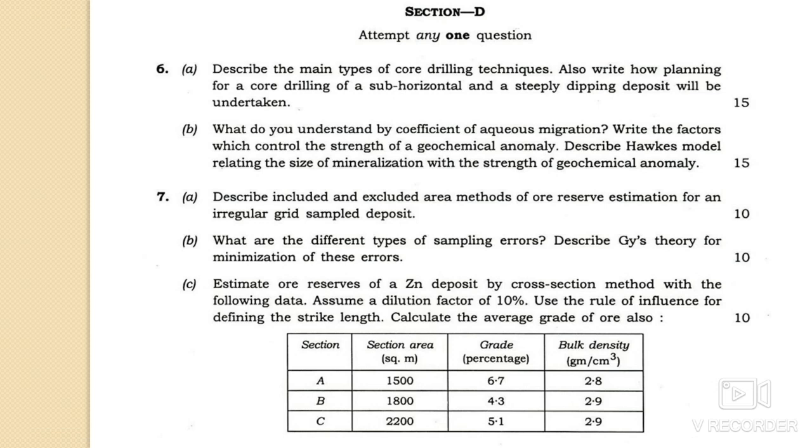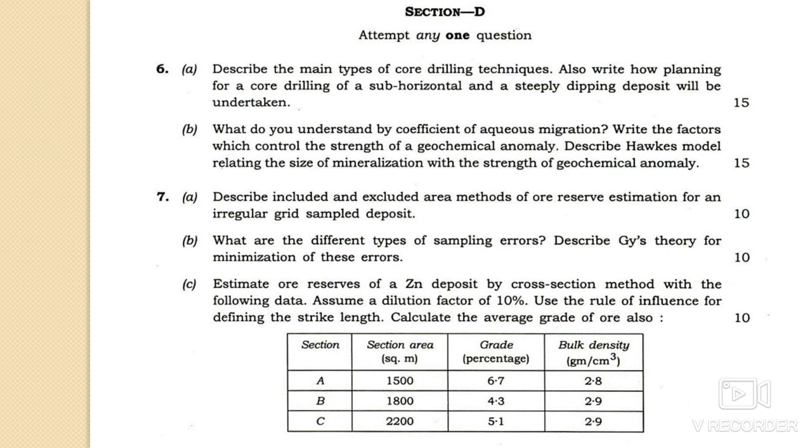and next the section D. So here is the 6a question, that is: describe the main types of core drilling techniques, and also write how planning for a core drilling of a sub-horizontal and a steeply dipping deposit will be undertaken. Okay, so you have to talk about the main types of core drilling techniques, and you have to also write how planning for a core drilling of a sub-horizontal and steeply dipping deposit will be undertaken.